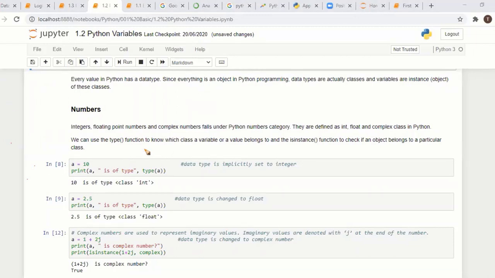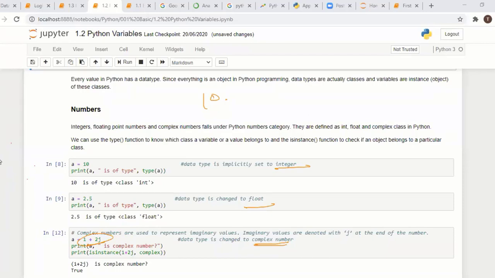An integer is a whole number, it doesn't have any digits after the point. If you have a fraction, that is called a float. Integer, float, and complex numbers. In physics and electronics they use complex numbers. It has some integer plus some imaginary part, like this is a complex number.